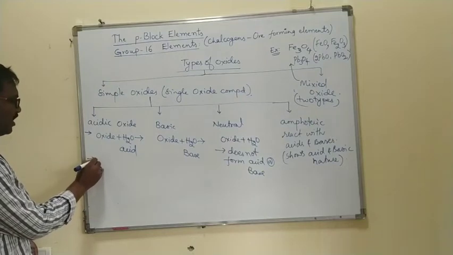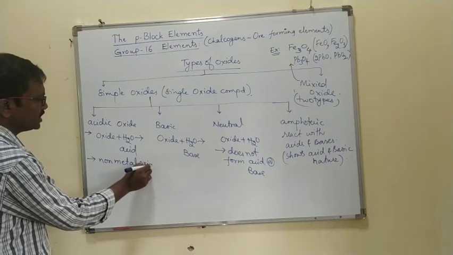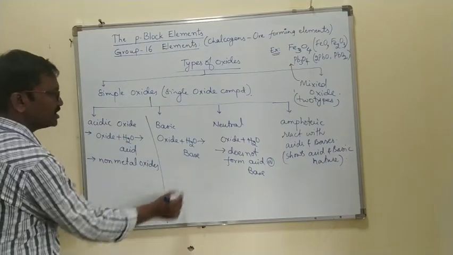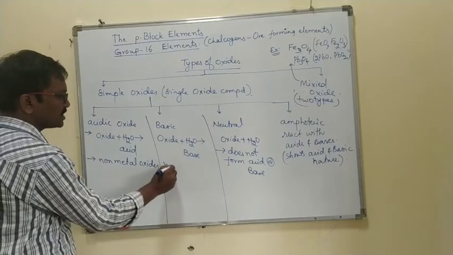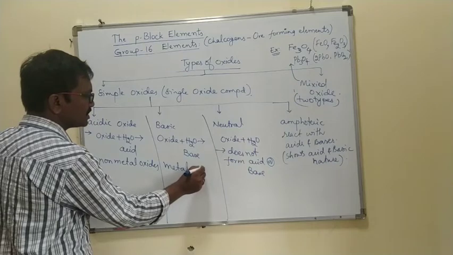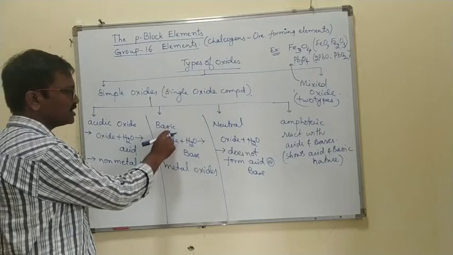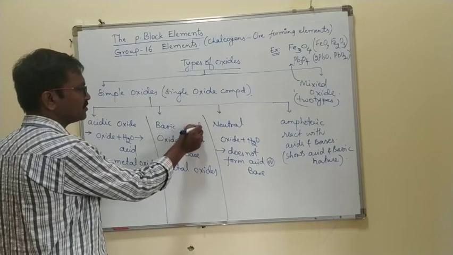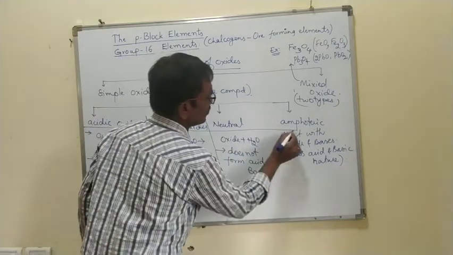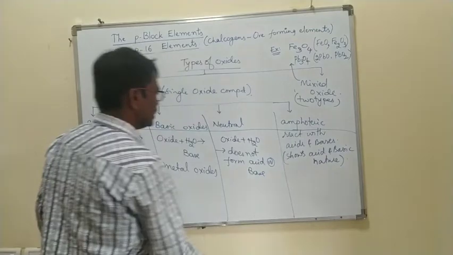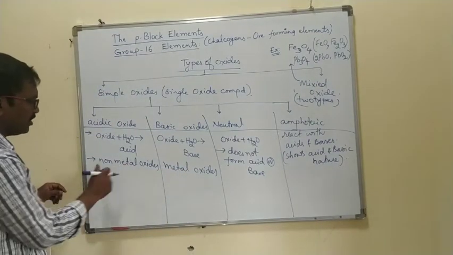Generally non-metal oxides show the acidic nature. Generally metal oxides are considered as basic oxides. Right. Metal oxides generally are considered as basic oxides. So non-metal oxides,